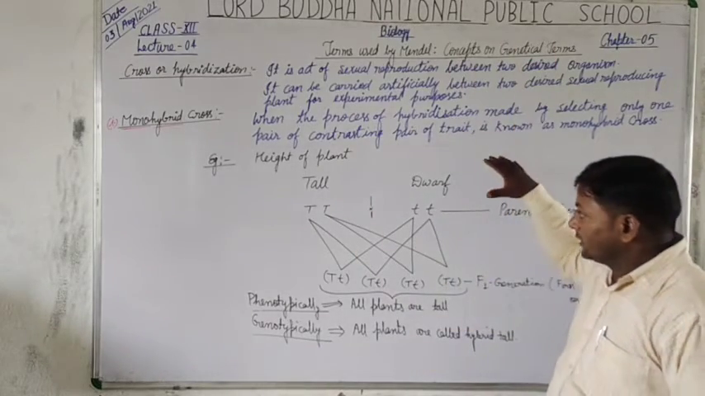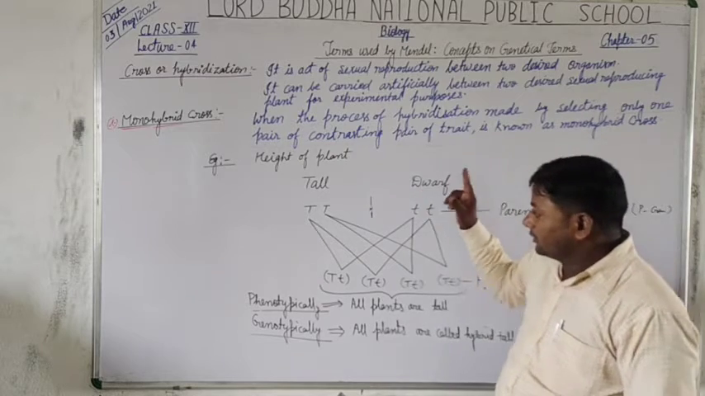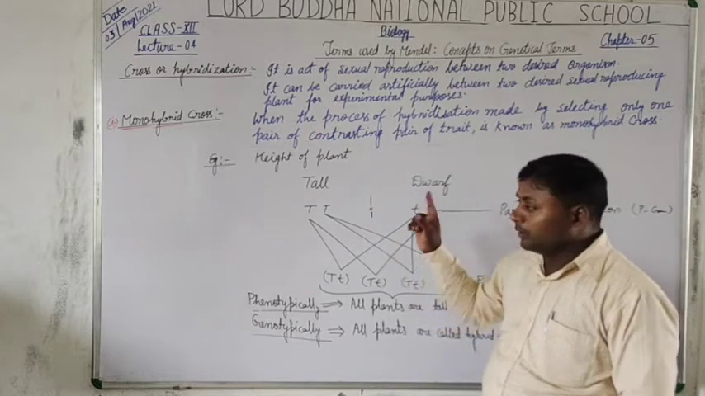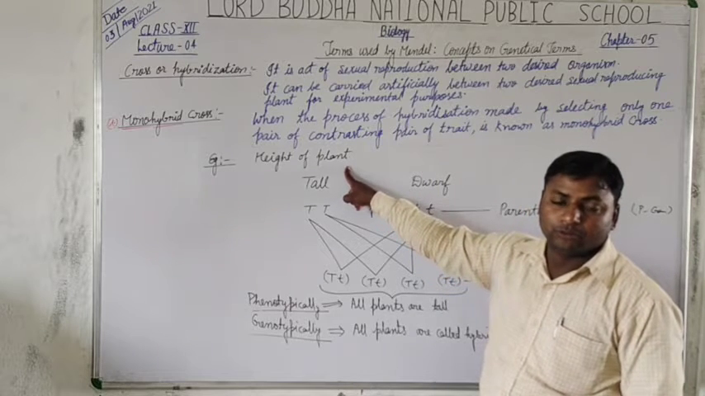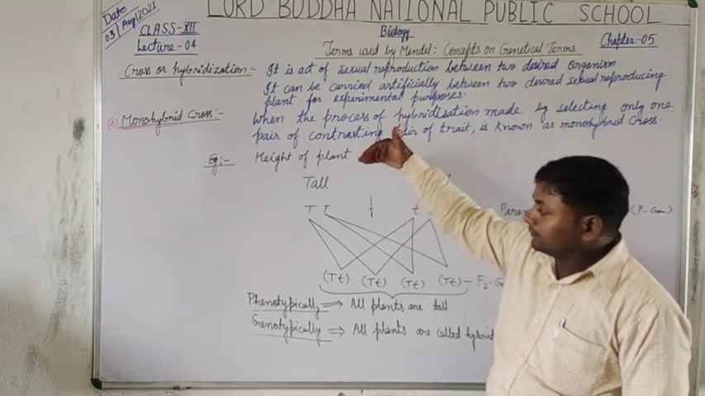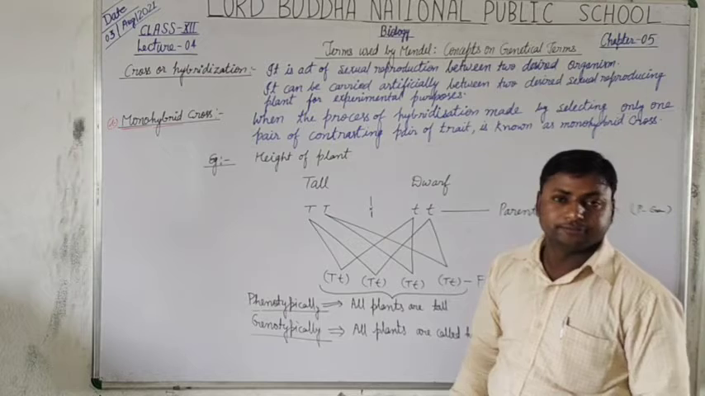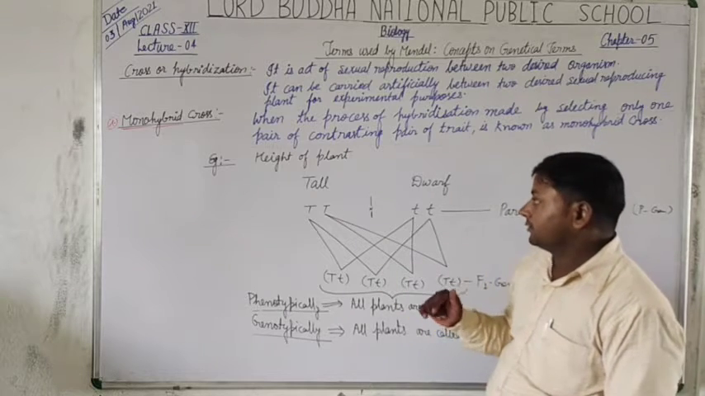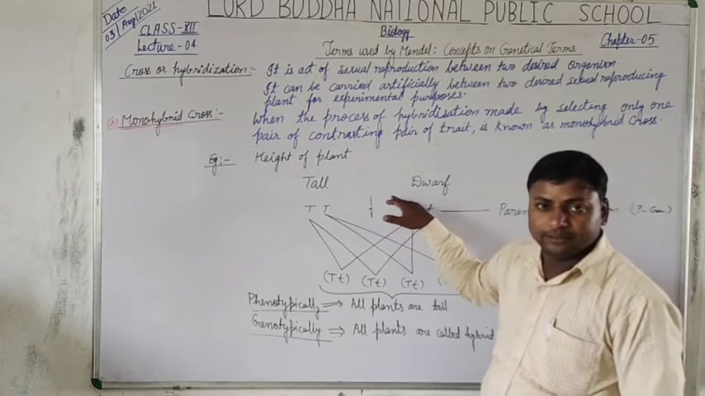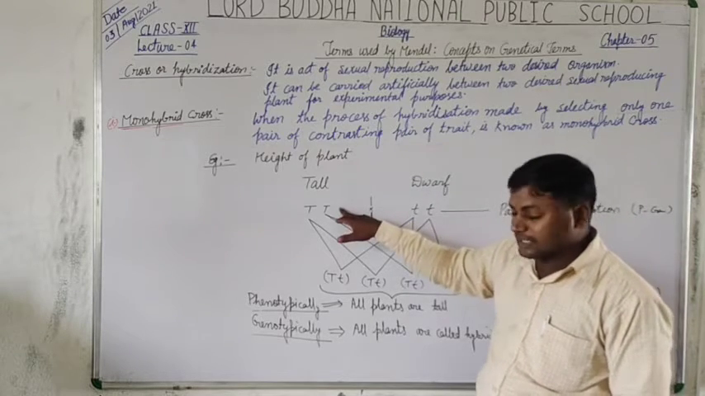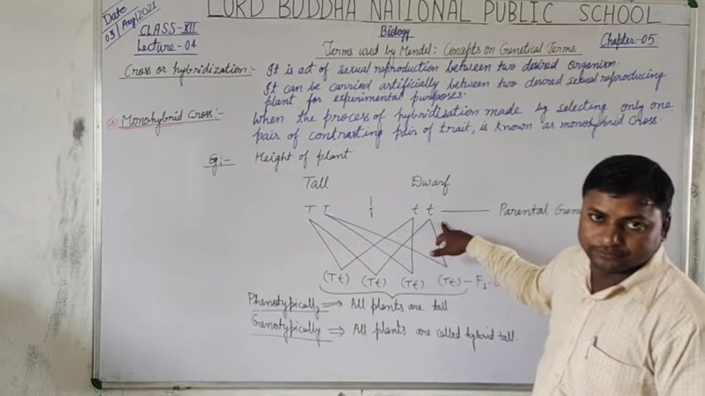Thus students, in this cross hybridization method, only one contrasting trait is selected. Only one factor or trait is selected, that is the height of plant. Height of plant has two allelomorphic traits, tall and dwarf. The tall is represented by capital T, and dwarf is represented by small t. Is that clear?